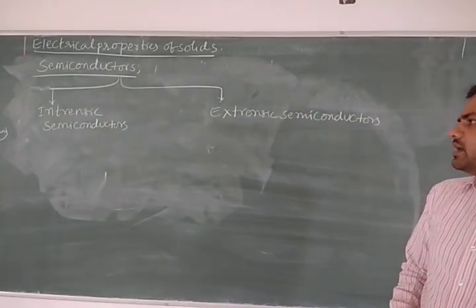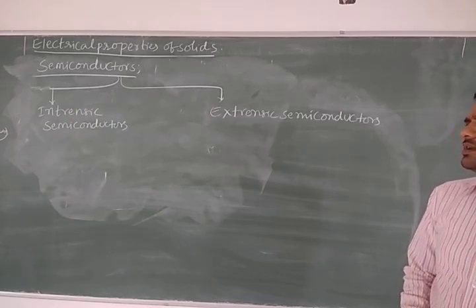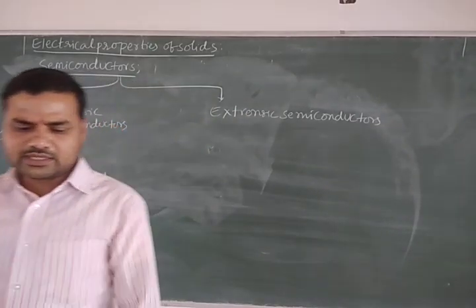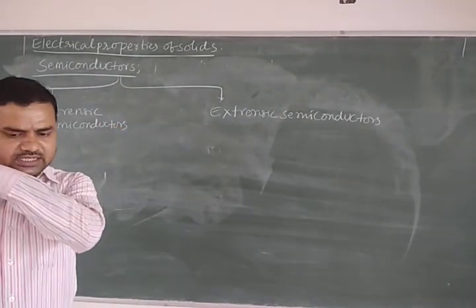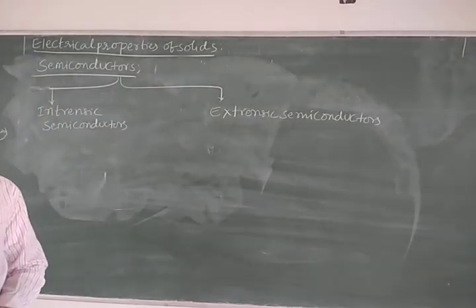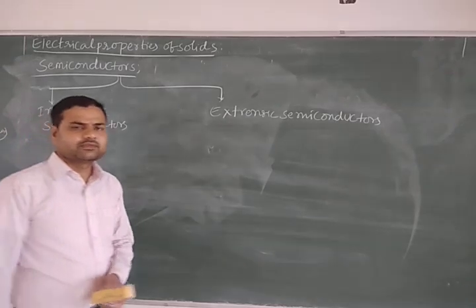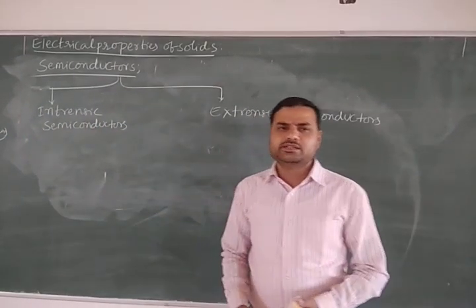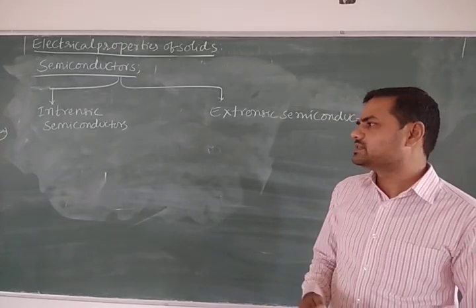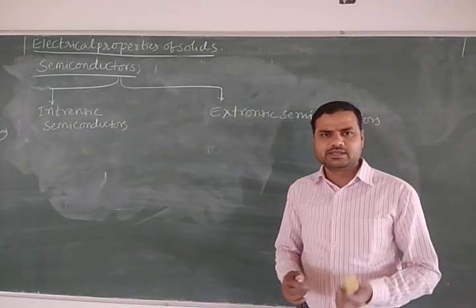Extrinsic semiconductor and also what? Intrinsic semiconductor. And what are extrinsic semiconductors? What are intrinsic semiconductors? Let us discuss now. So that is the definition for the intrinsic semiconductor. Intrinsic semiconductor means the substances which at normal temperature behave as insulators, but by supplying heat, they behave like a semiconductor. That type of semiconductors are called as what? Intrinsic semiconductors.